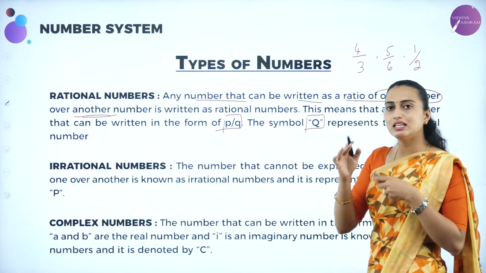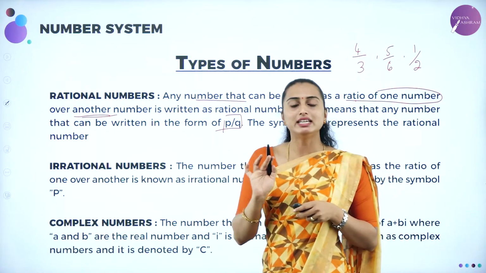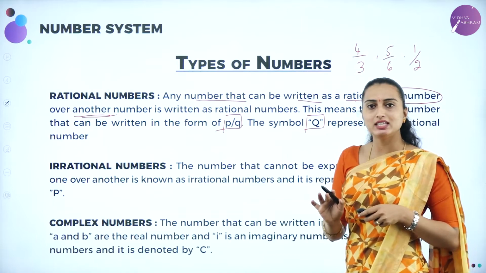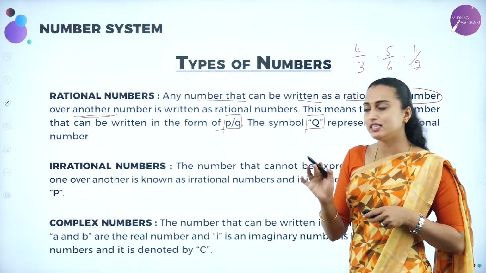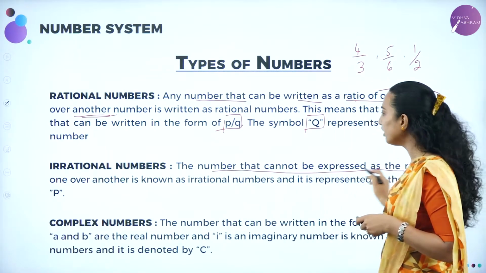Next we'll be moving on to the irrational number. Irrational number means that cannot be expressed as a rational number. It is an irrational number which cannot be expressed as a rational number. The same thing here. Okay.